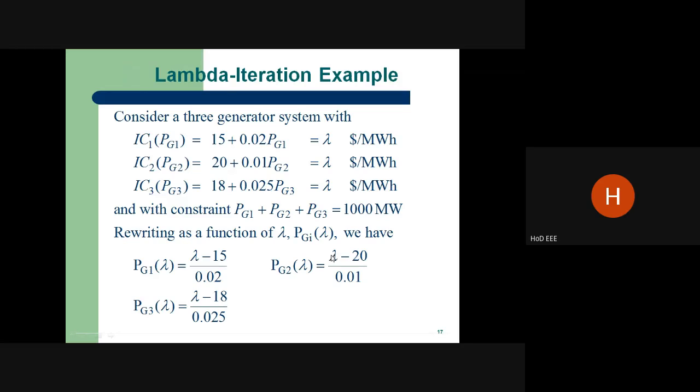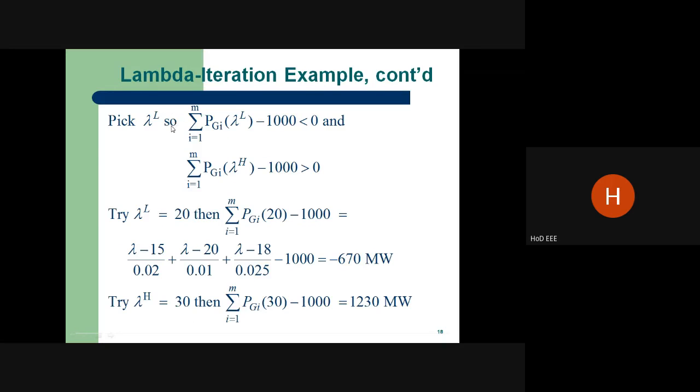So we are rewriting these equations. That means for plant 1, lambda minus 50. We have to fix lambda by assuming a value, which is very important. It should be higher than the highest B value of any of the plants. Here you can see the B values 15, 20, 18. Definitely lambda should be greater than 20. We can choose a lambda lower value. If we choose a lambda lower value, the generation should be negative. If it is a lambda higher value, it should be positive. We can take lambda lower value 20.